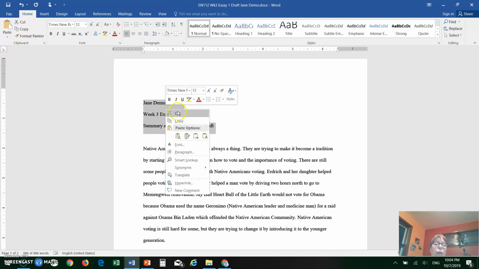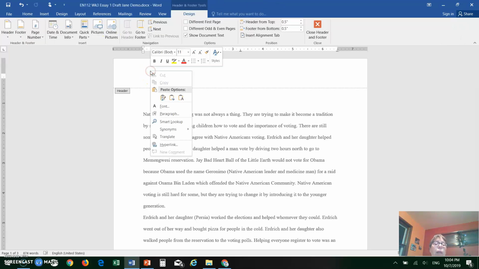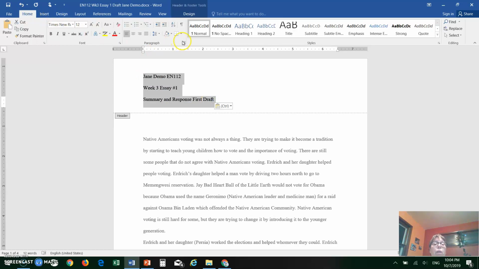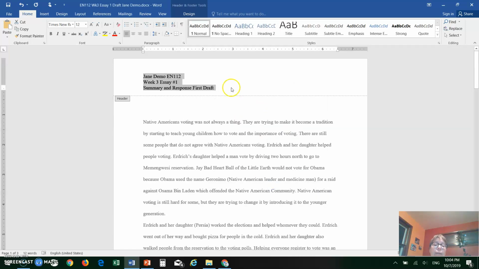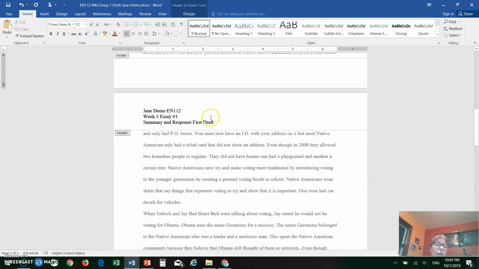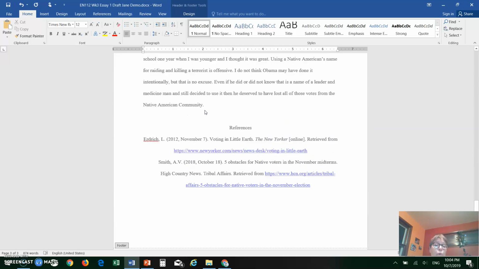And then also this should be in the header. So I would just cut this out, go into the header area and paste it in there. Then of course in the header it has to be single spaced. So I single space it. And why is this important? Because if you put your information up in the header, then it will show on every page. And as we are writing longer papers, it will be important.